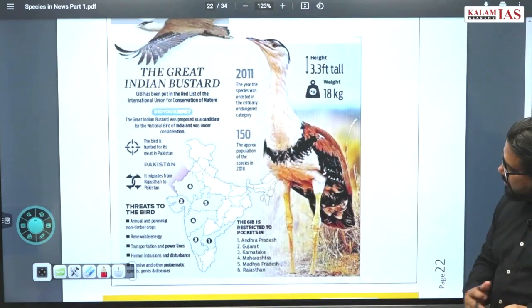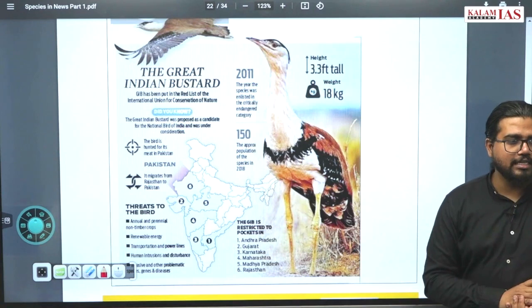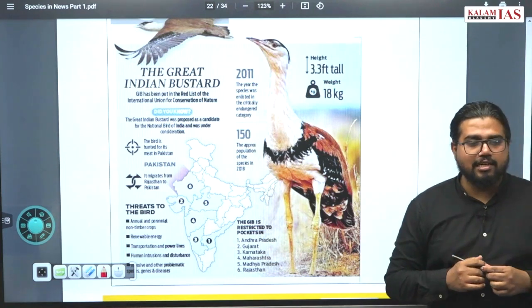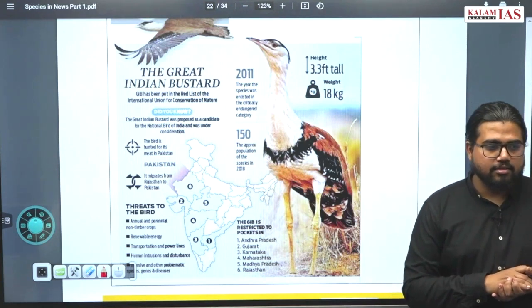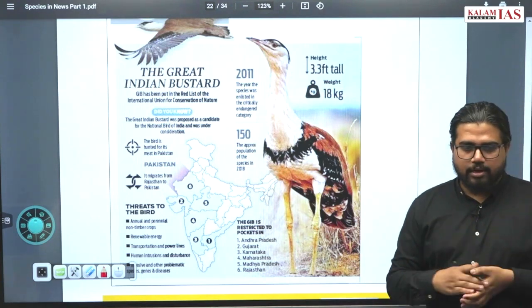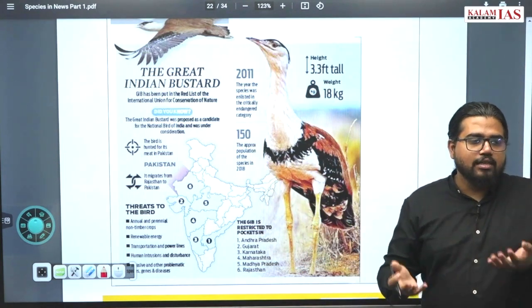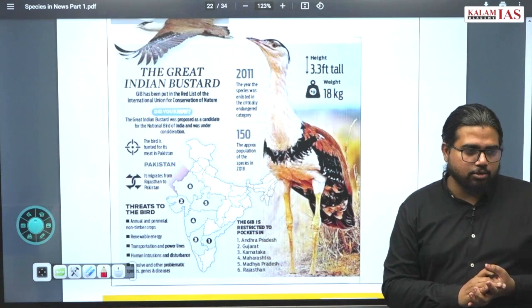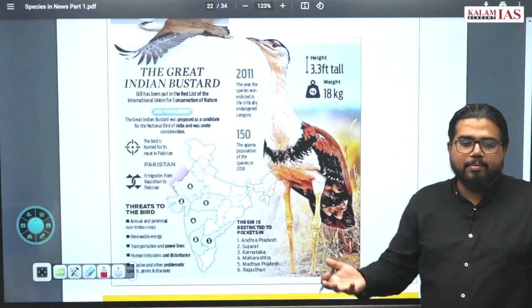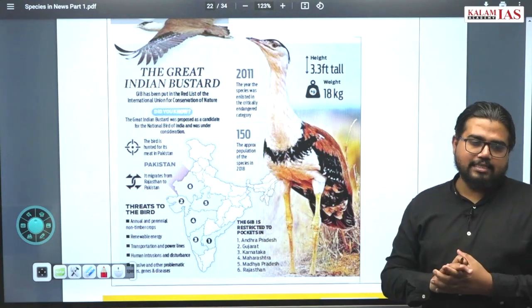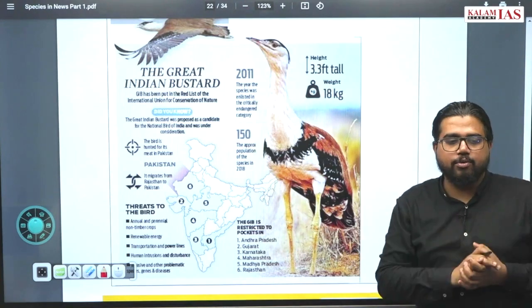Now let me ask one thing: why does this species have long legs? Can you associate anything with the ecosystem in which it lives? Why do camels have long legs? One reason is to escape the heat of the land. Camels have long legs because they live in the desert ecosystem. In a desert ecosystem, what do you expect? High heat; the ground will be very hot on normal days. So to escape this heat, it has longer legs and the body stays above the ground.